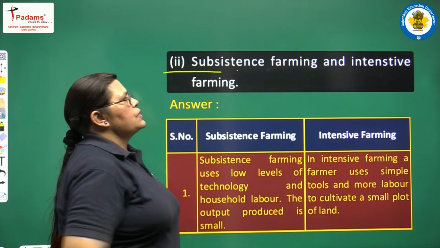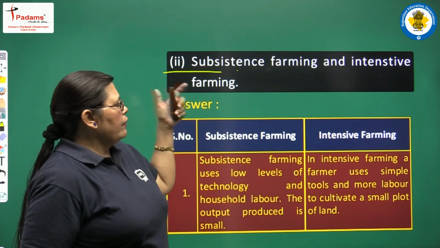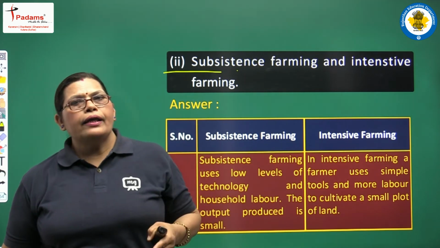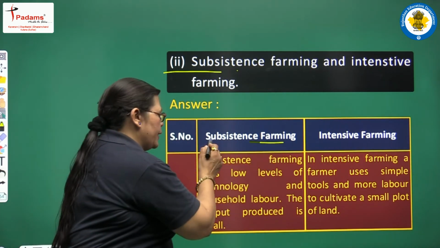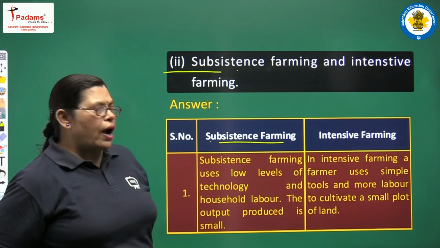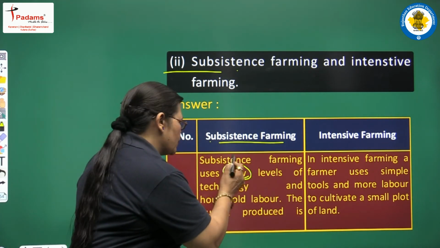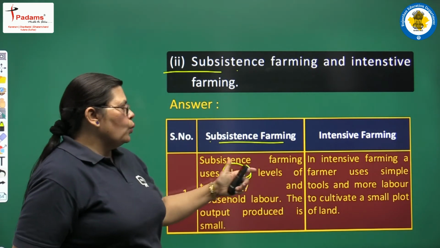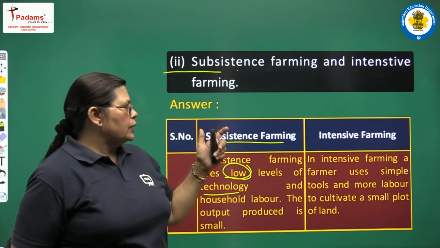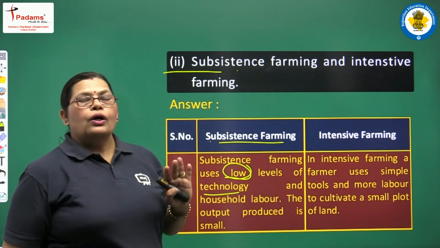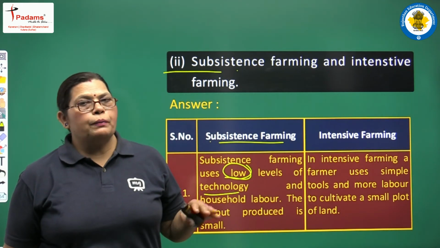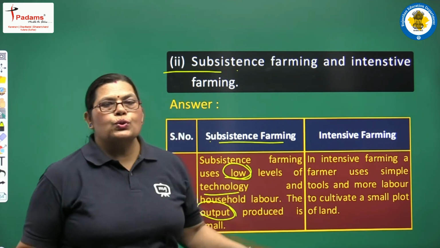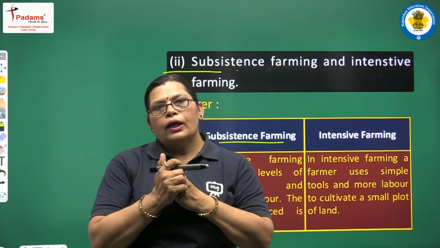We are taking our last question here. See, subsistence farming and intensive farming. Yes, when we want to differentiate between subsistence farming and intensive farming, the first main point is that subsistence farming uses low levels of technology and household labor. It means a low level of technology is used in subsistence farming with only household labor, meaning family members, and the output produced is also in a very small quantity.